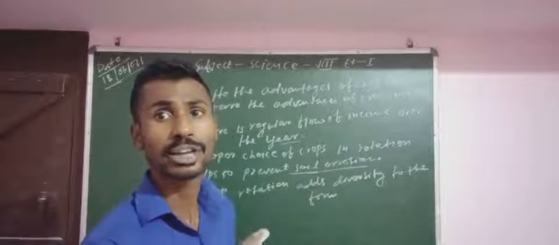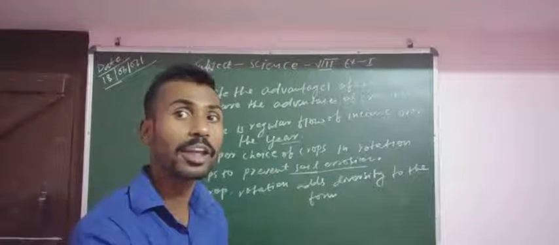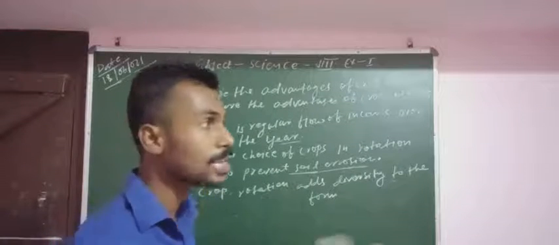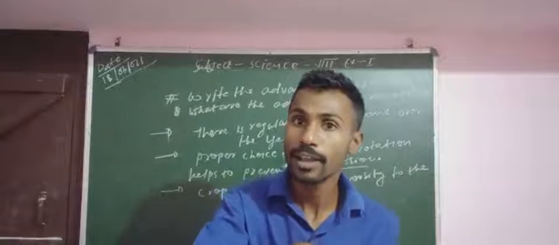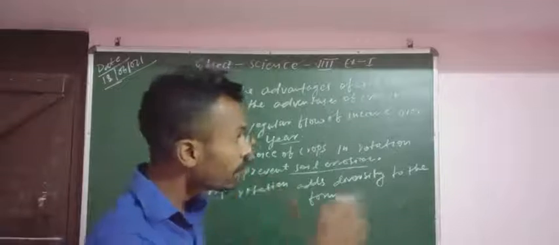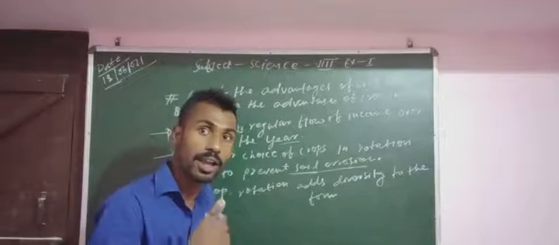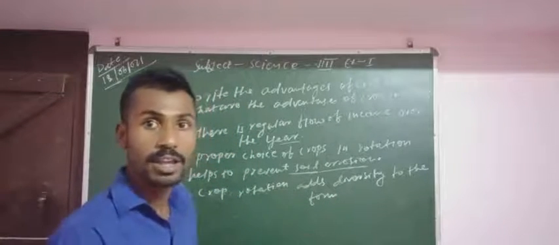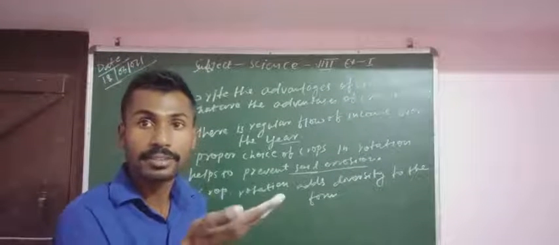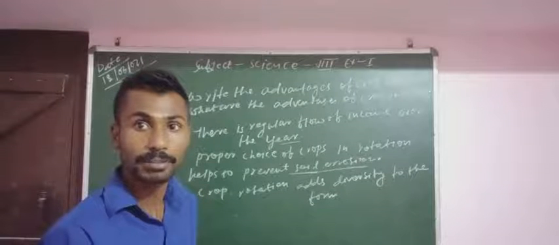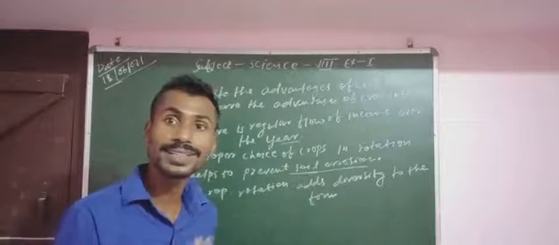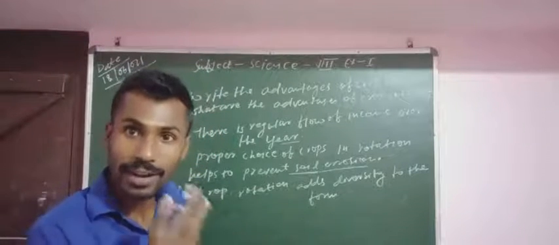If the upper layer of soil is displaced, the soil becomes unfertile. The upper layer of soil is fertile, so if it is displaced, the lower layer of the soil is not fertile. When the soil is not fertile, the production of crops becomes less, it decreases.